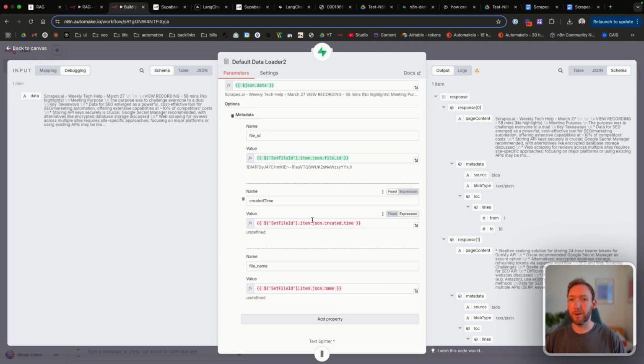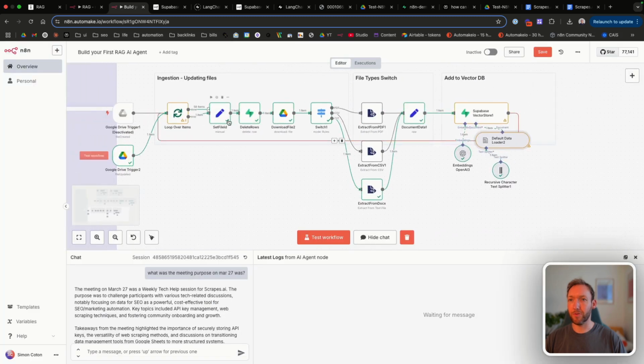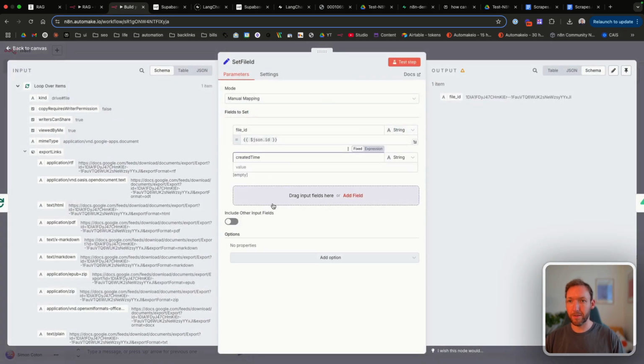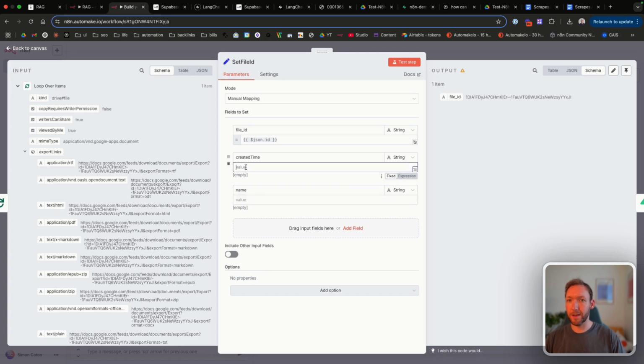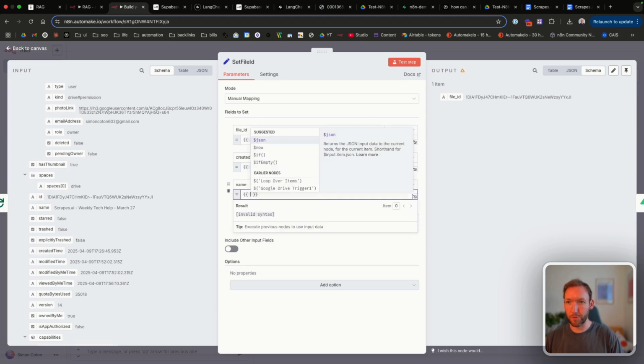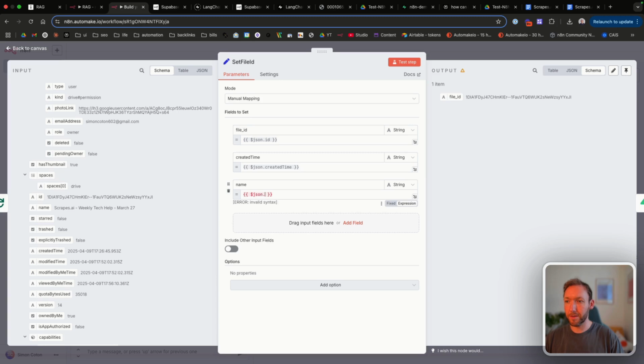But what that means is we need to go and add created time and name to our actual set file ID and pull those fields through as well. Created time, name, and then like we did before, pull those through as an expression. So we've got created time there, and then we've got name, and that will just pull through from the previous step. So now we've updated all of those.